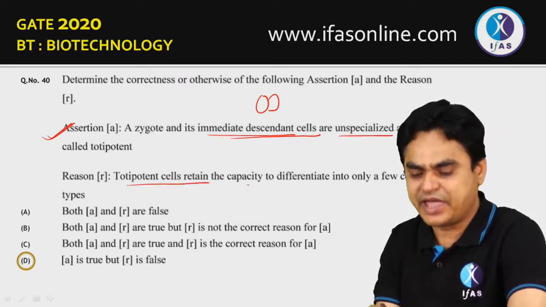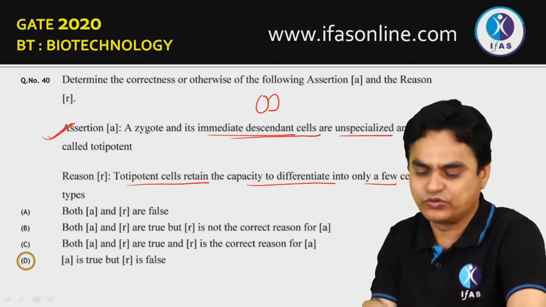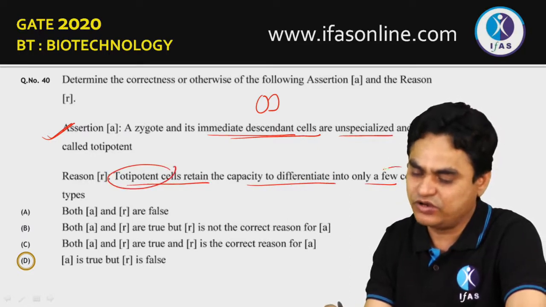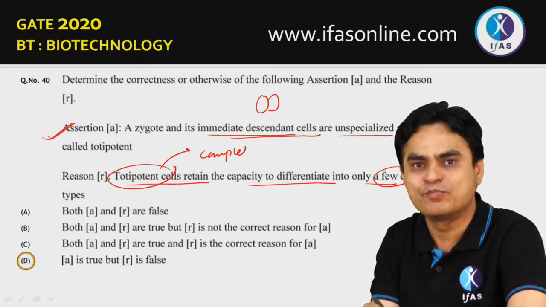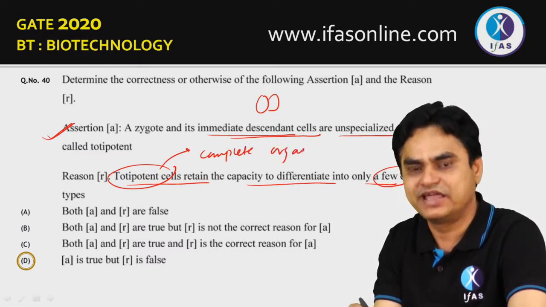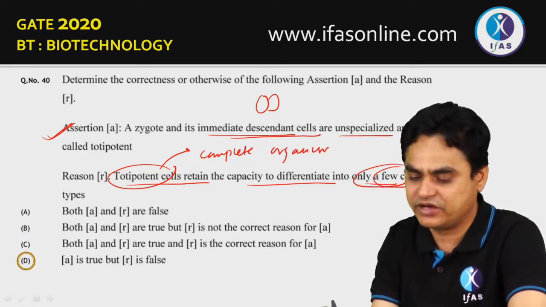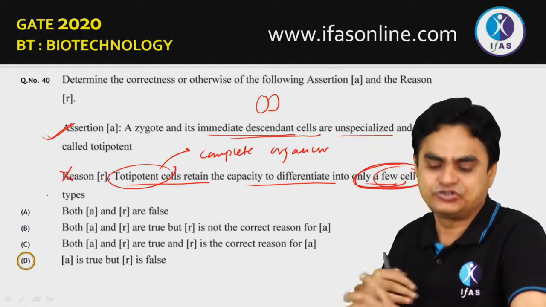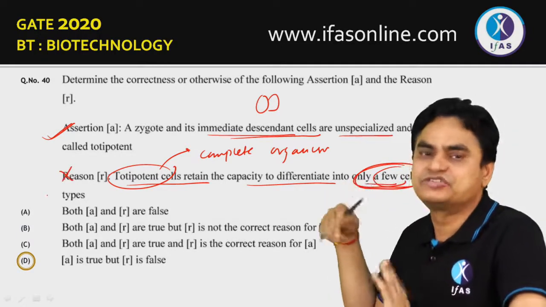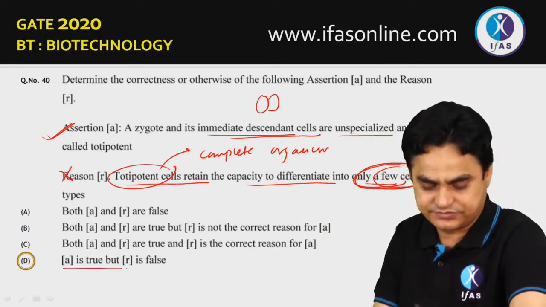Totipotent cells retain the capacity to differentiate into only few. No, totipotent cells do not differentiate into only few, they have total potential. Total potential means they can convert into a complete organism. Yes, they can convert into a complete organism. So they do not have the potential to differentiate into only few cells. So R is false. The correct answer should be that the assertion is true, but the reason is false.